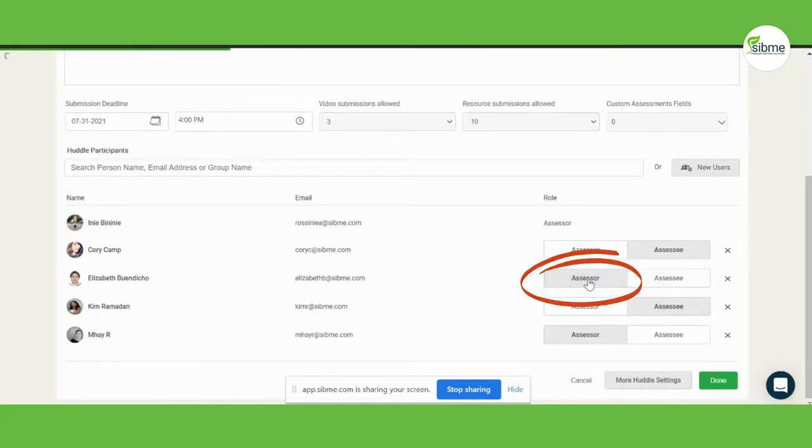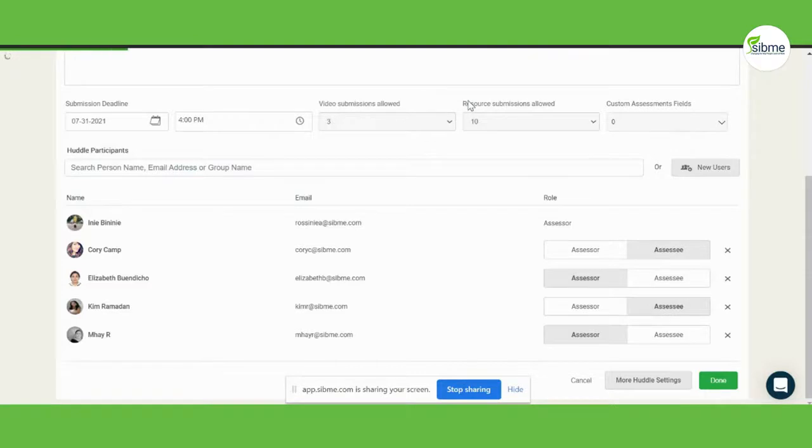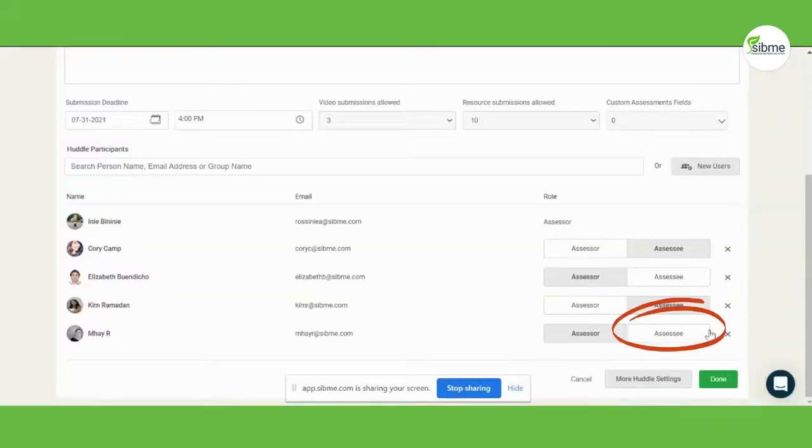Assessors are responsible for creating and managing the huddle. In addition, an assessor can add other assessors to help review participant videos. Assessed participants are invited into the huddle to submit their videos and artifacts for assessment.